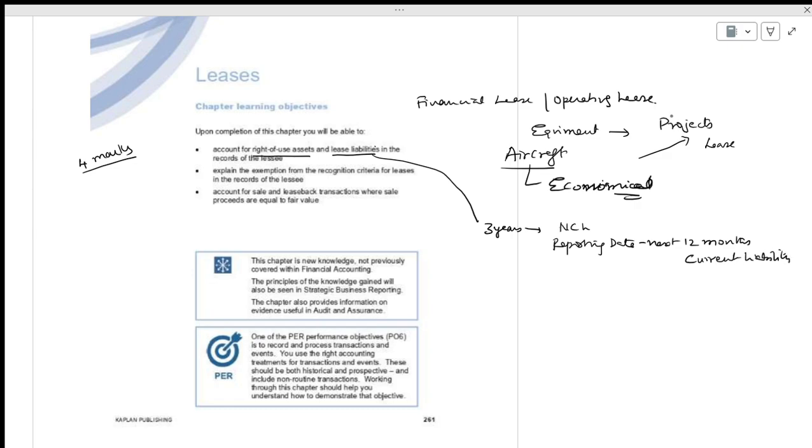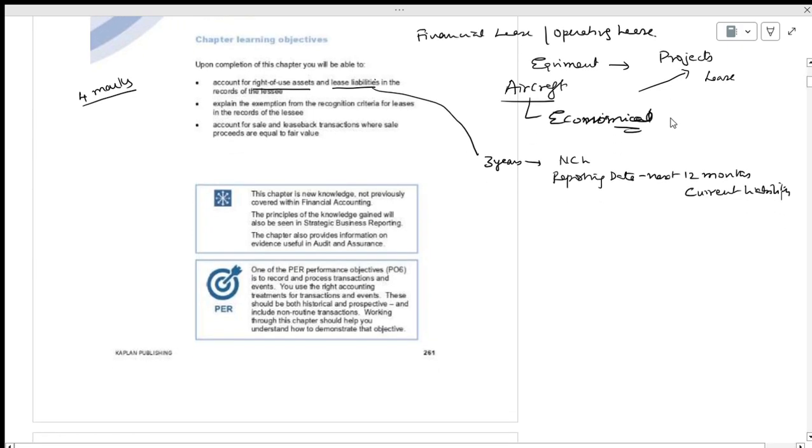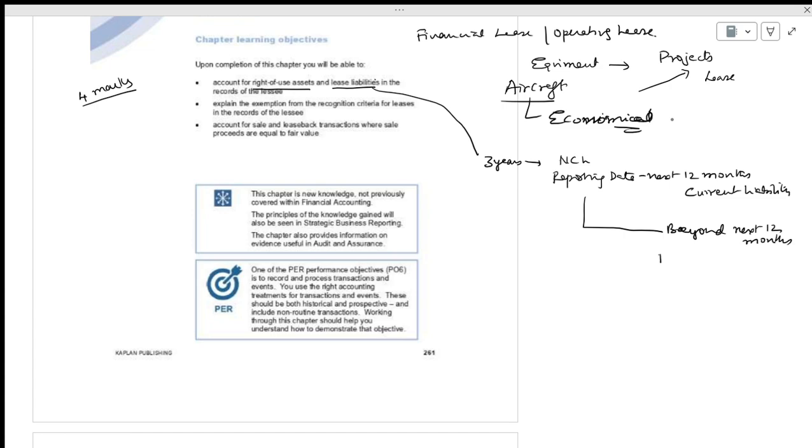Very important point to be noted. Beyond the next 12 months after the reporting date, it is a non-current liability. If you understand this, you have almost finished the lecture. The next 12 months is current liability, after the reporting date. The reporting date is 31st December.